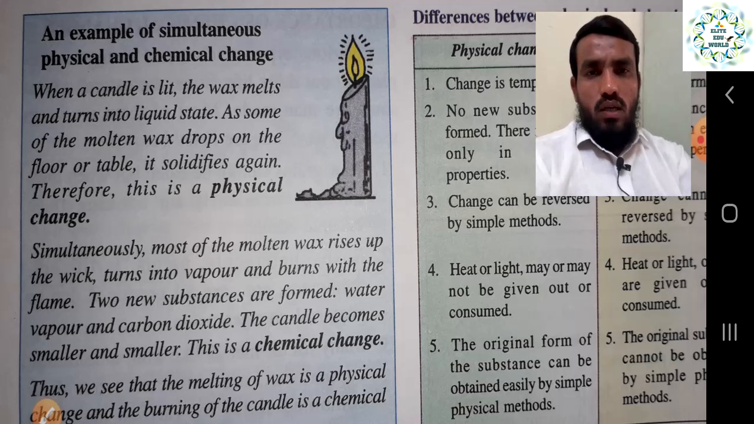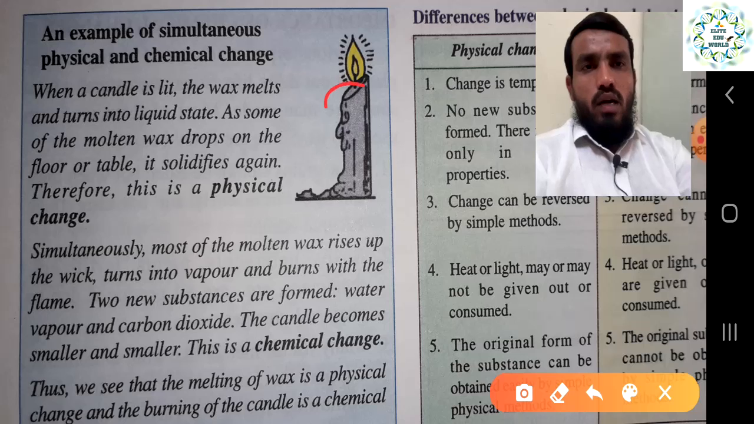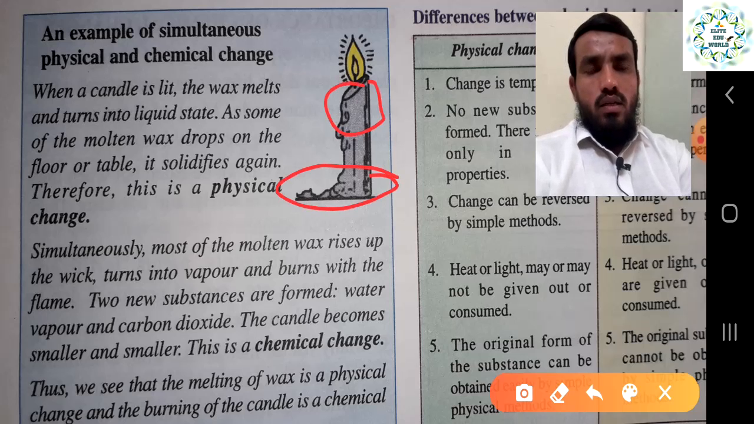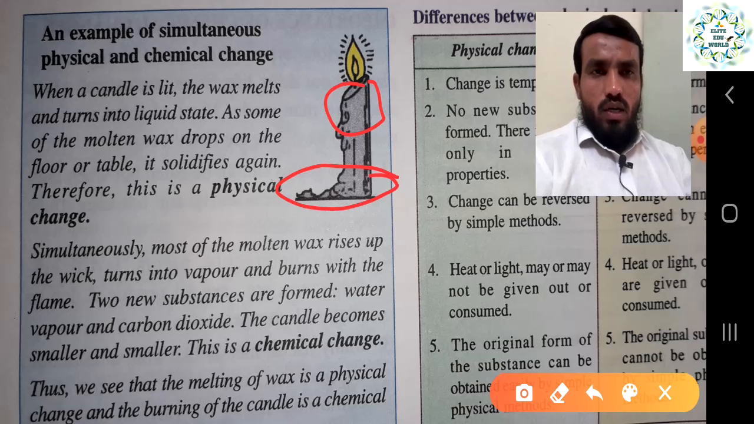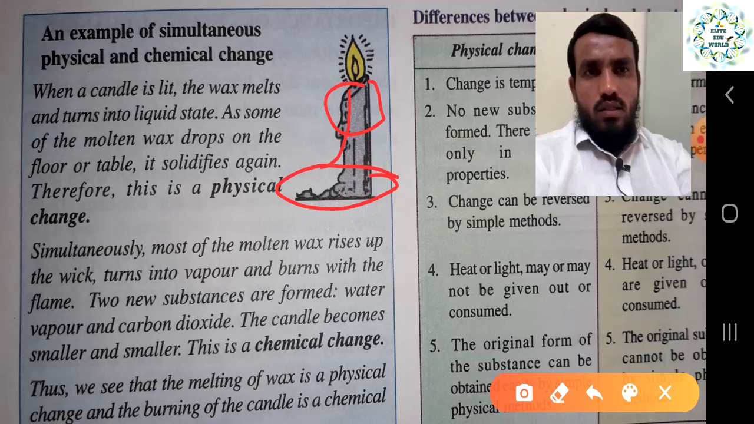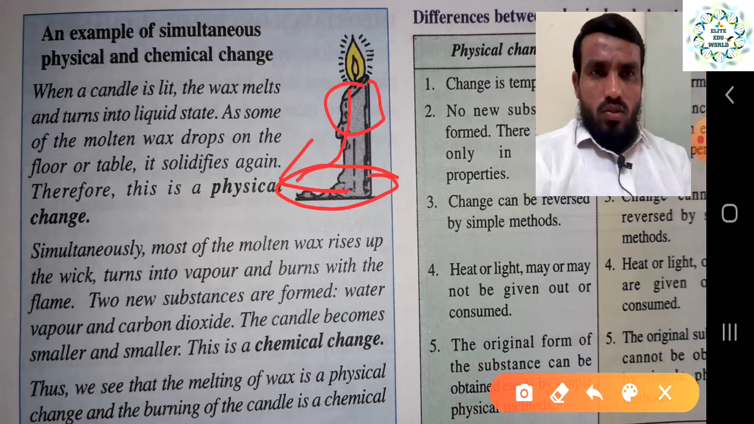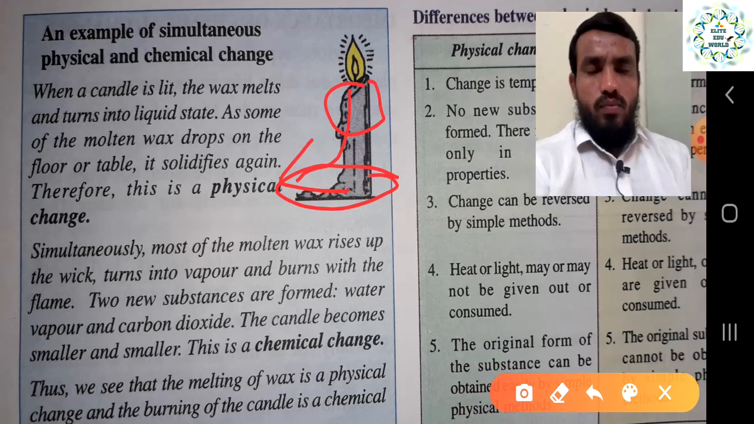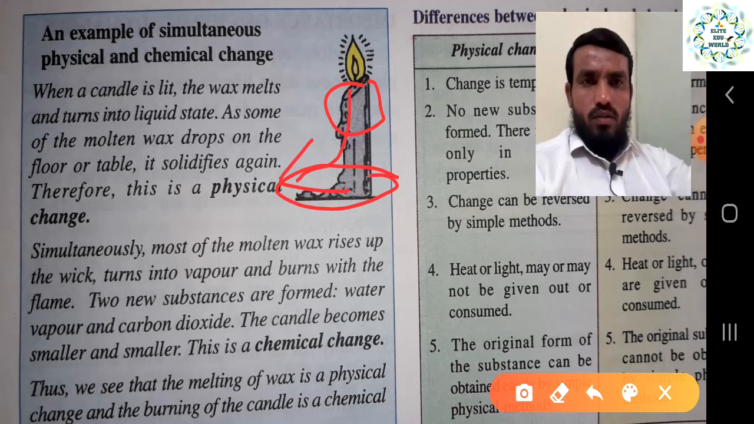When we are talking only about the wax which melts here and solidifies again here, that is only a physical change, because it is just changing state. Before it was solid, once you burn the candle it melts, stops over here, and again converts into a solid form. So the wax which is present and stops here is definitely a physical change. This is the example of physical change.